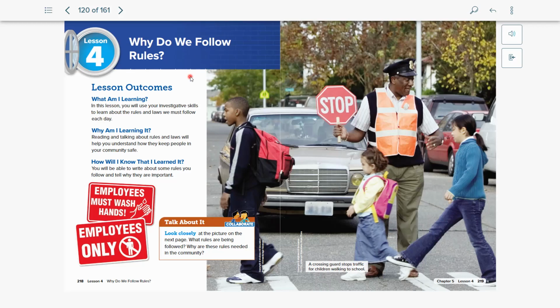We're on page 218 in your textbook. Why do we follow rules? And so here you have a picture of a crossing guard. So a crossing guard is not as familiar now. We don't have them as often now, but in the past, they were very common.